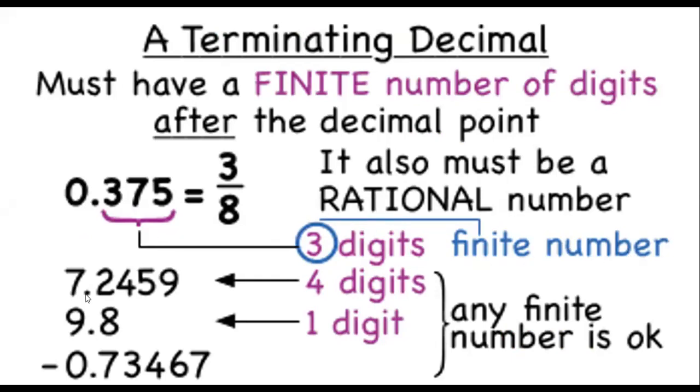If you go here, 7.2459. How many digits are there? 4, sir. 4. Here 9.8, so 1 digit. Clear? So if you observe, the division ends. They are saying that the decimal places are finite. It's a terminating decimal. Terminating means in simple division, you will get remainder 0.